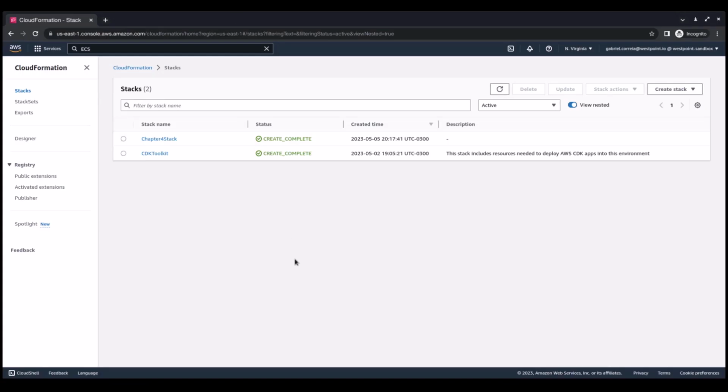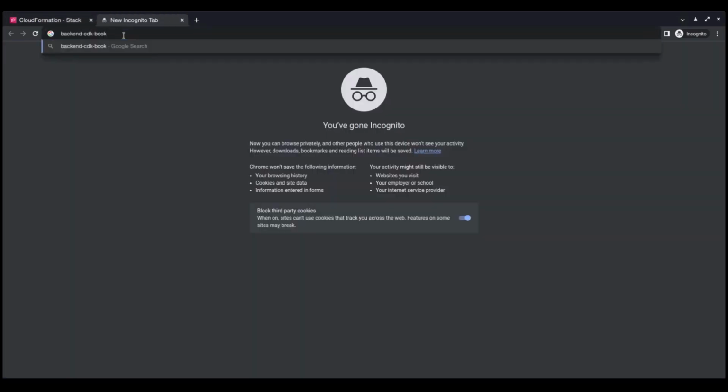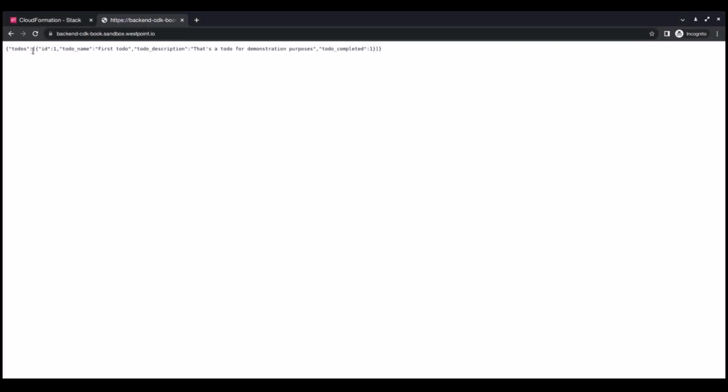So here, in our CloudFormation console, we can see that the stack was really deployed, and let's open another tab and paste our backend URL right here. And in my case, complete the rest with sandbox.westpoint.io. And with that, we can see the return of all of the items inside our RDS instance.